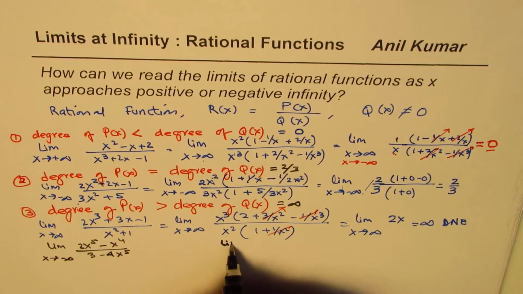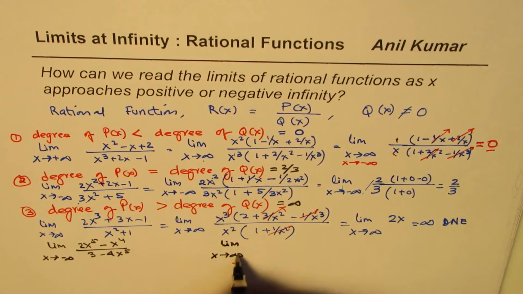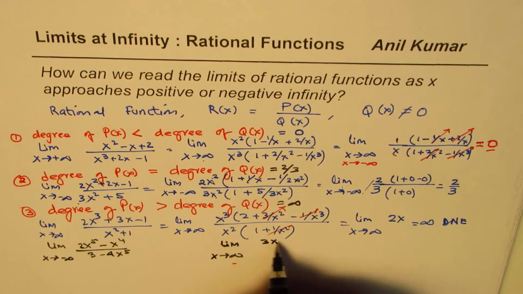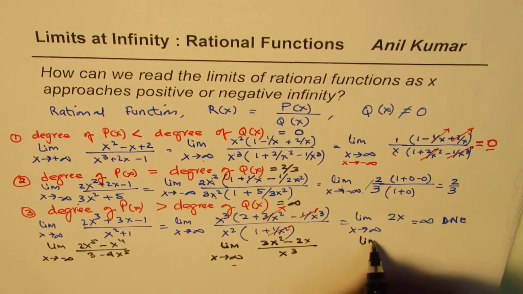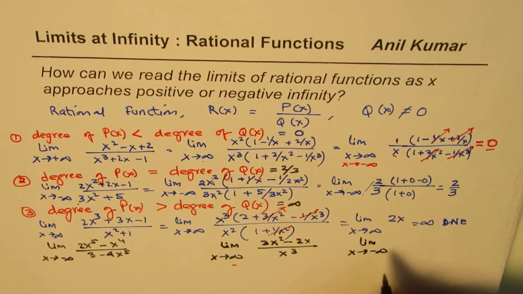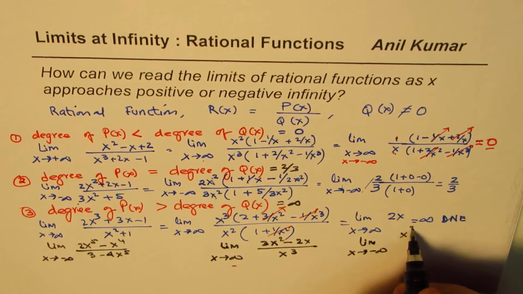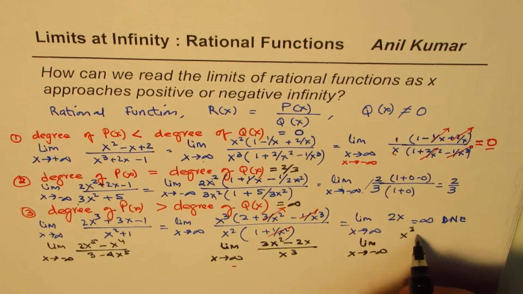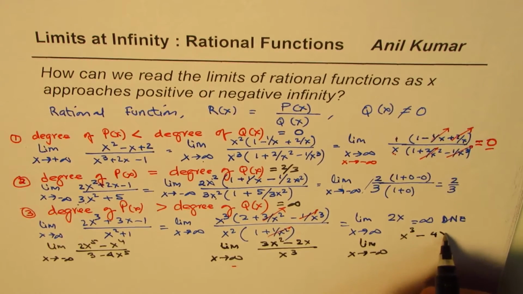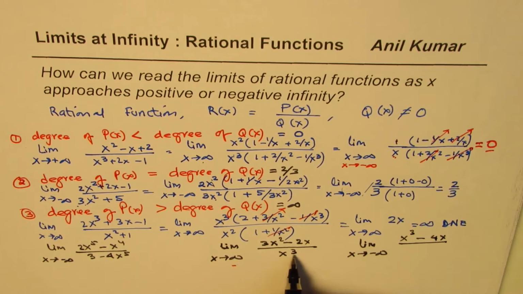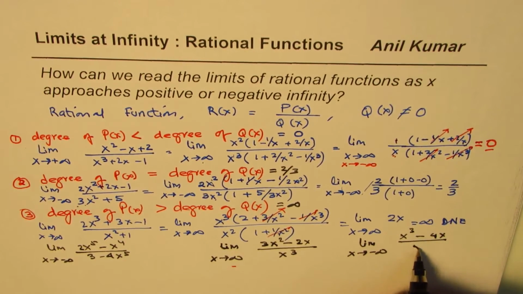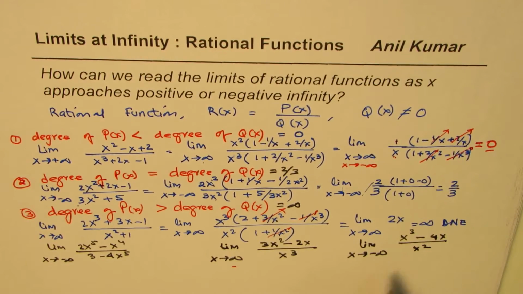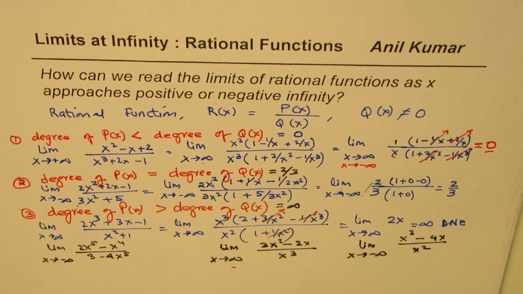And the next example is limit x approaches positive infinity. The question is 3x squared minus 2x over x cubed. The last example here is limit x approaches minus infinity. We have x to the power of 3 minus 4x over, now this degree is higher. This time I'll make the numerator degree higher, so I'll just write x squared here, right? Now can you tell me the answers for these questions?